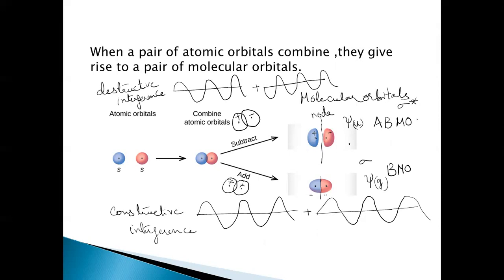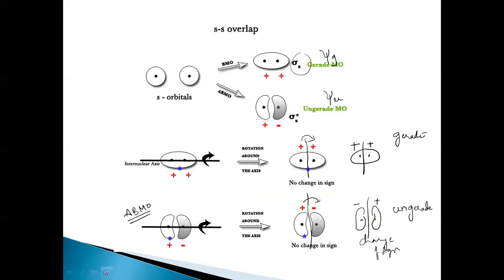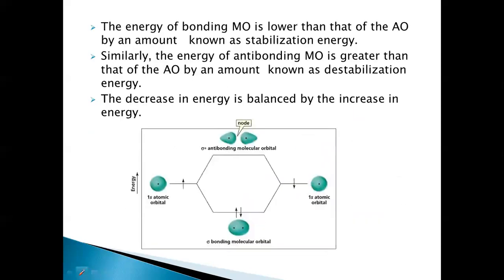So it results in the formation of two molecular orbitals. One is lower in energy, called the bonding molecular orbital, and another is higher in energy, called the antibonding molecular orbital, that is ungerade here. I said the bonding orbital is lower in energy. By how much energy is it lower? Let's look at it. These are the two molecular orbitals being formed, the sigma bonding molecular orbital and the sigma star molecular orbital.